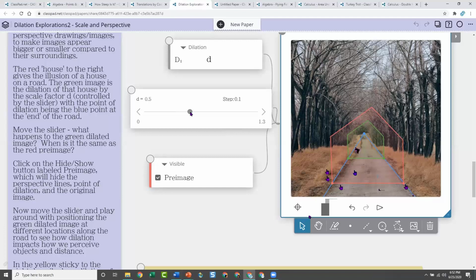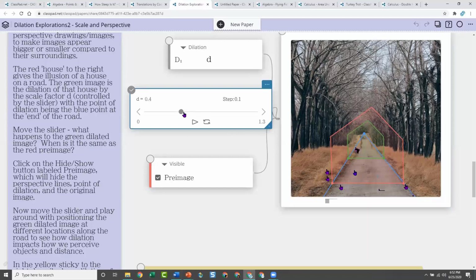It makes the image of the house get smaller and smaller as it goes towards the point of dilation, and larger as it goes away from the point of dilation. So it's just helping students understand perspective and how dilation works, using an image of a house on a road.